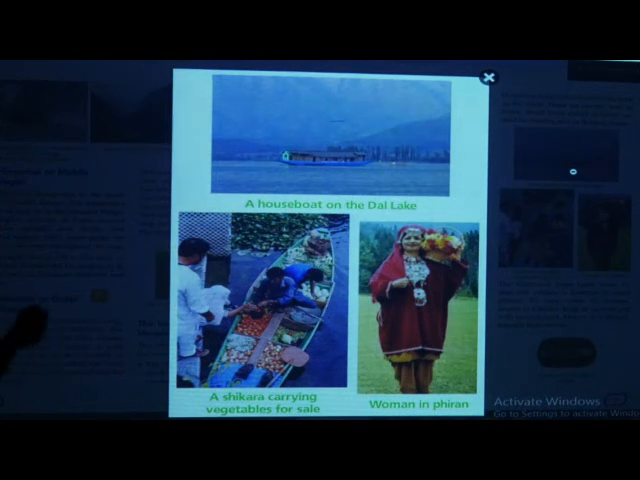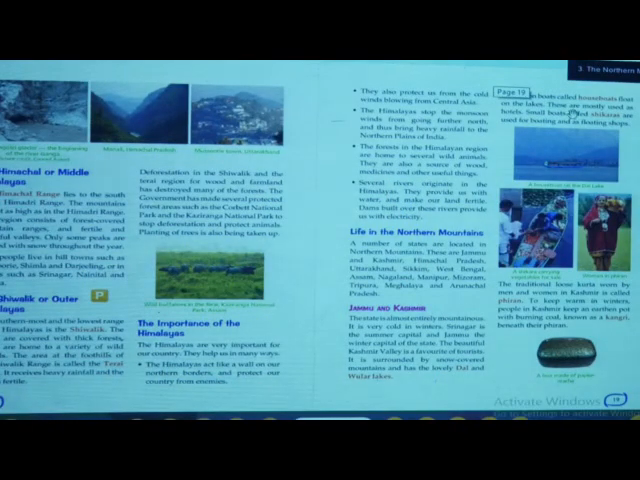They sell their vegetables by sailing their boat on the river. On that boat, they will put all the vegetables or flowers, and by floating only, they will sell to each other. Okay, this is called shikara. Have you understood, children? Yes. So we will go further now.